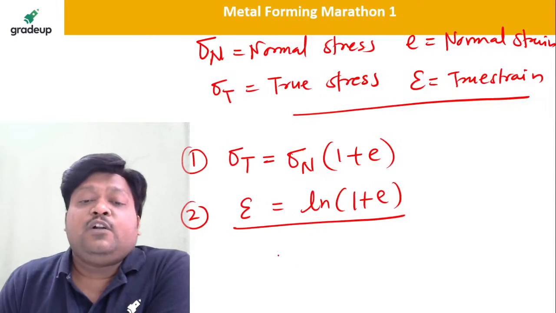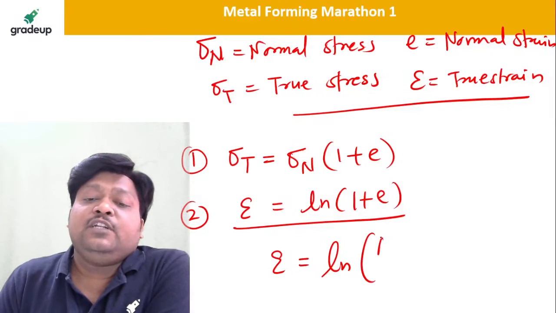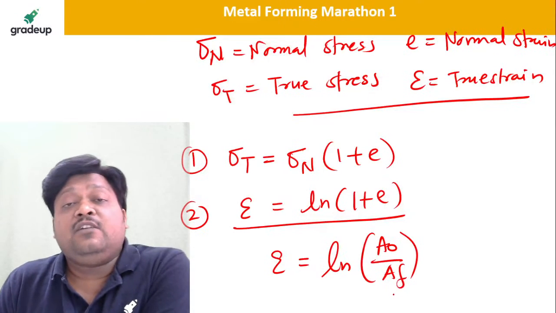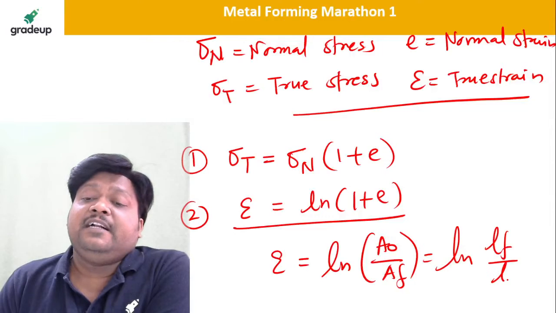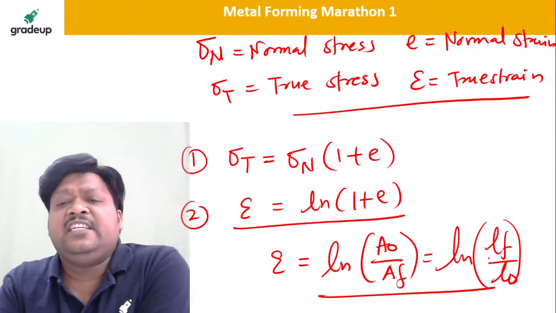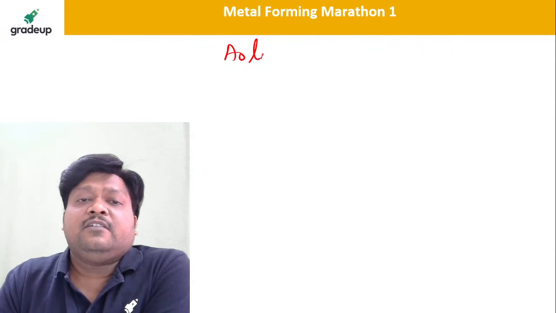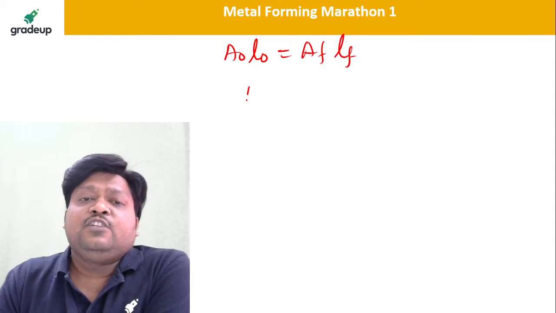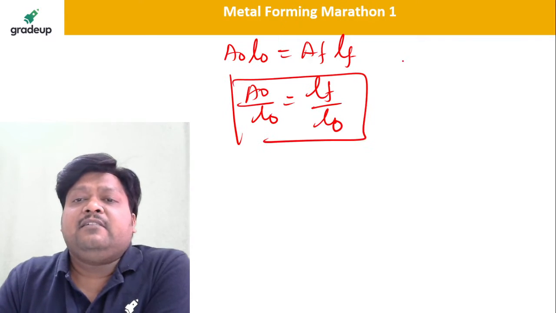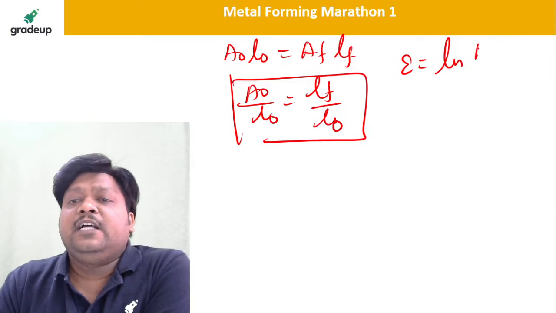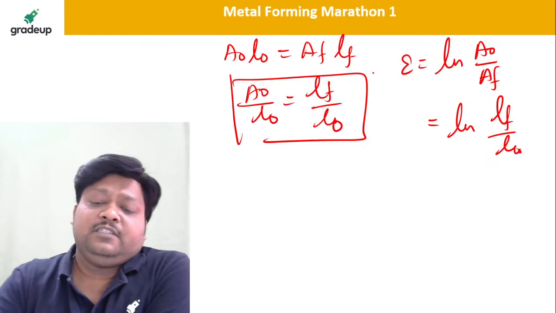And dear students, what is epsilon? We can calculate true strain is equal to ln of A original divided by A final, that is original cross section area divided by final cross section area, which is equal to ln of final length divided by original length. Simply from the volume constancy we can write A naught L naught is equal to A final L final. So A naught by A final is equal to L final divided by L naught. Based on that, we can directly write epsilon is equal to ln of A original by A final, or ln of L final divided by L original.